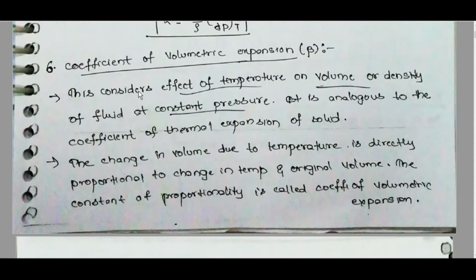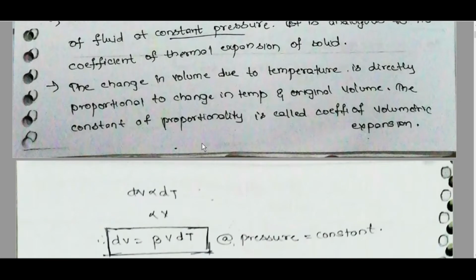Coefficient of volumetric expansion, beta. This considers the effect of temperature on the volume or density of a fluid at constant pressure. It is analogous to the coefficient of thermal expansion of a solid. The change in volume due to temperature is directly proportional to the change in temperature and the original volume. The constant of proportionality is called the coefficient of volumetric expansion.